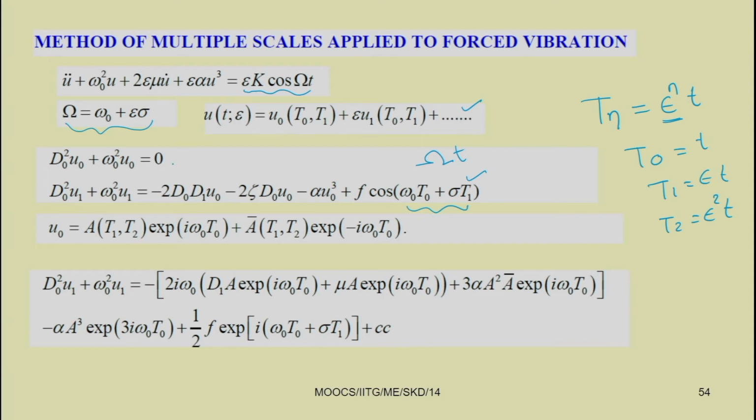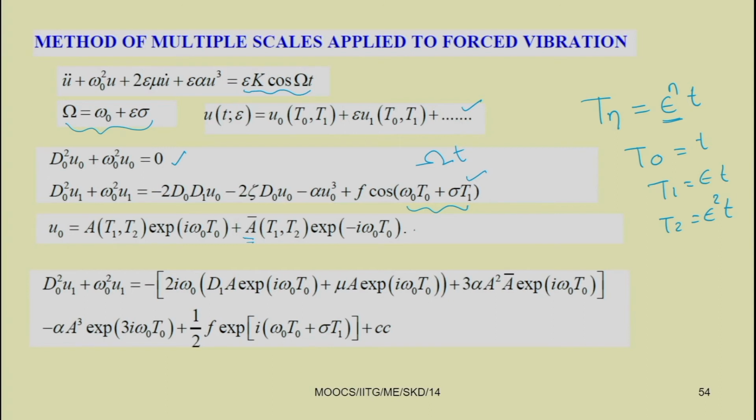The solution of this one is known, that is d 0 square u 0 plus omega 0 square u 0 equal to 0. The solution is in terms of a (t 1, t 2). So a should not be a function of t 0, that is why it is written as a function of t 1, t 2. So u 0 equal to a (t 1, t 2) e to the power i omega 0 t 0 plus a bar (t 1, t 2) e to the power minus i omega 0 t 0. Here a bar is the complex conjugate of a, and a is assumed to be a complex number.